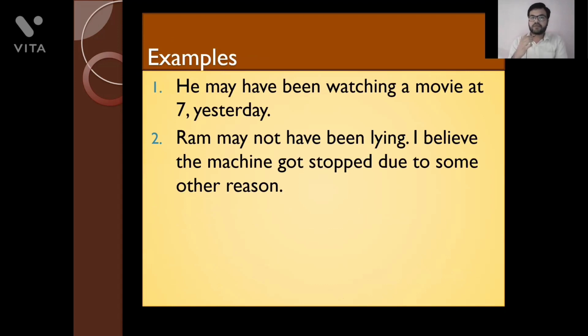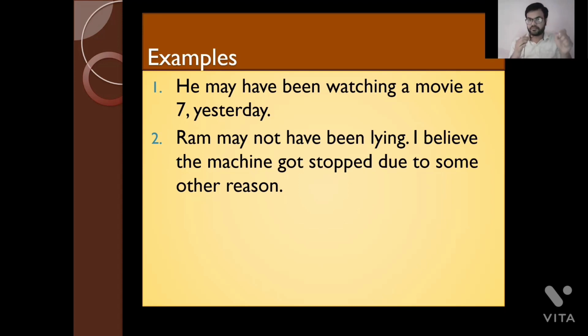Here are the examples. He may have been watching a movie at 7 yesterday. Now look at this very carefully. I'm talking about a possibility in the past and the action is continuous. It could be that yesterday at 7 he was watching a movie. Okay. So I'm talking about a possibility that at 7 he might have been watching a movie, or he may have been watching a movie.